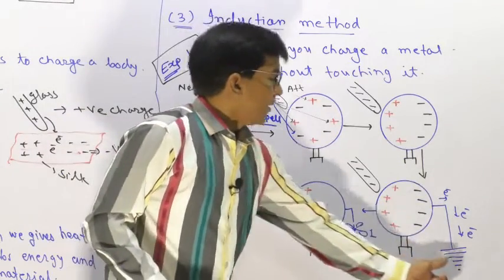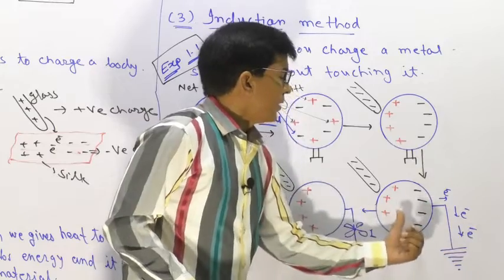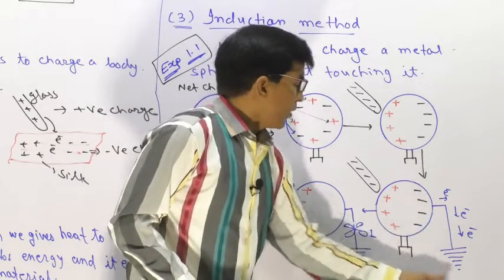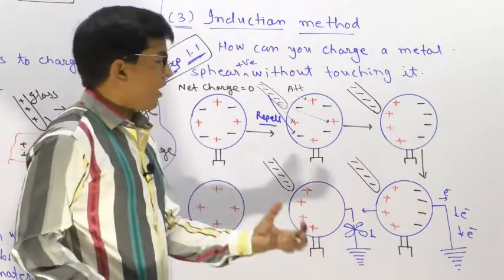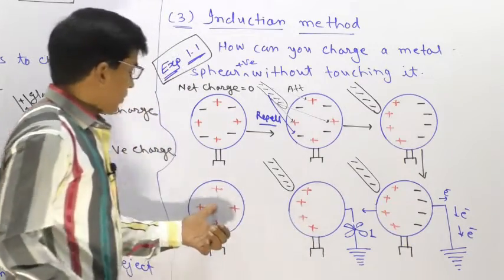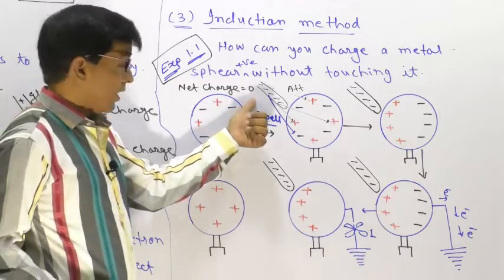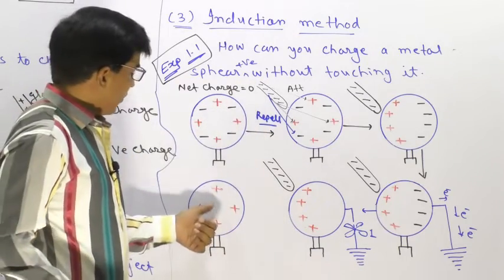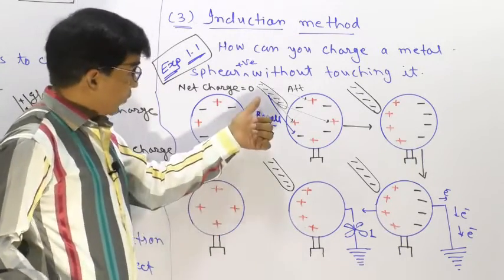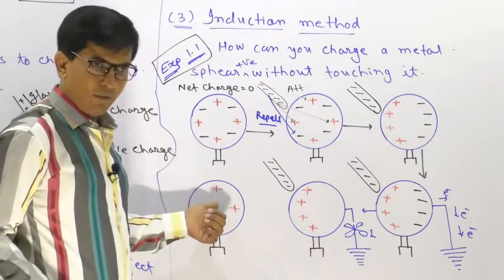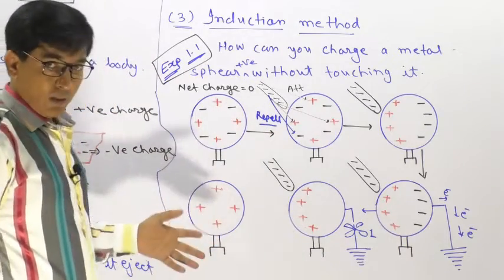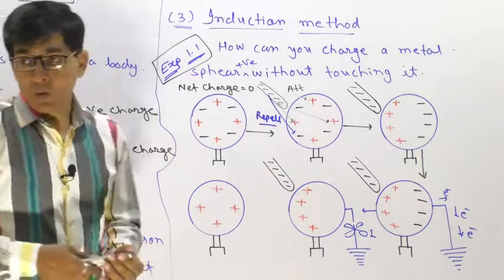When you connect it, negatively charged particles come from the earth and the excess charge will be negative. So this will be negatively charged. When you use a negatively charged body, you get a positively charged sphere, and when you use a positively charged body, you get a negatively charged sphere.